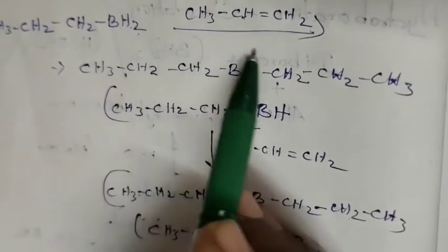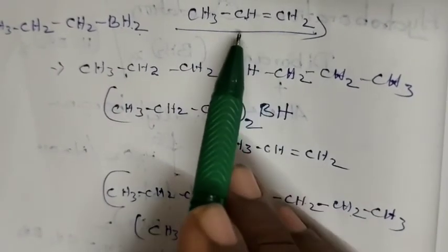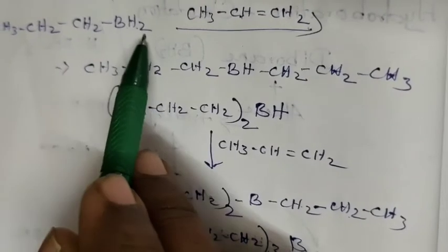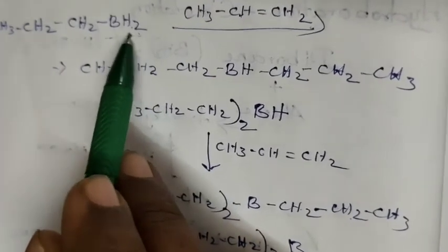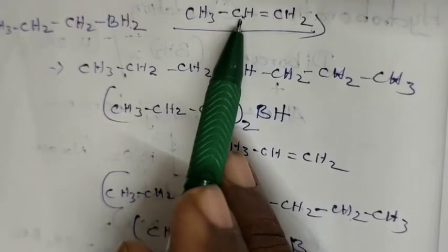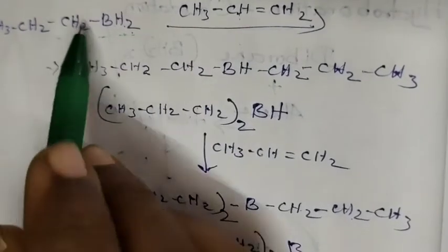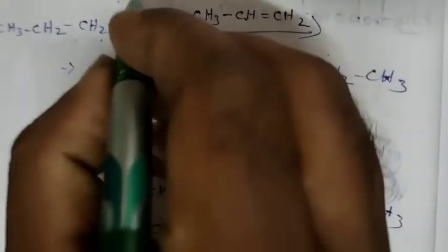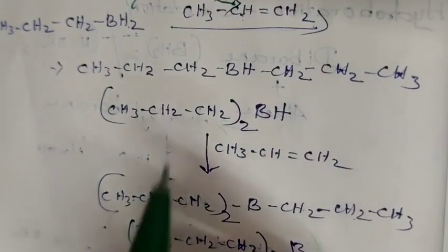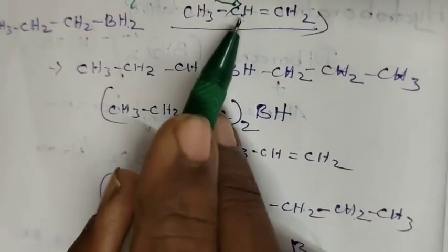That product now reacts with another molecule of alkene. Again a similar type of addition takes place. That means from BH2 one of the hydrogens goes and adds to the double bonded carbon which is lesser in hydrogen. So that carbon now becomes CH2.